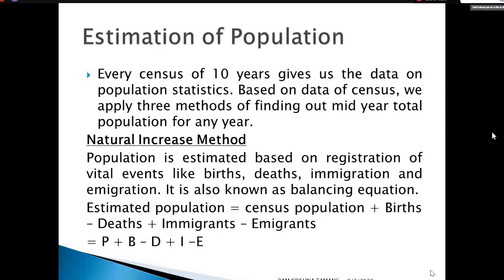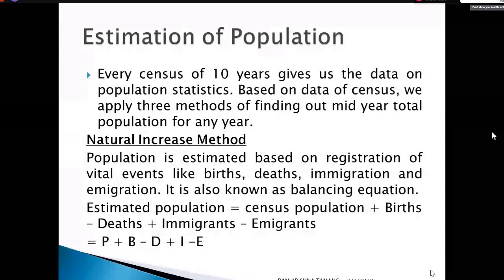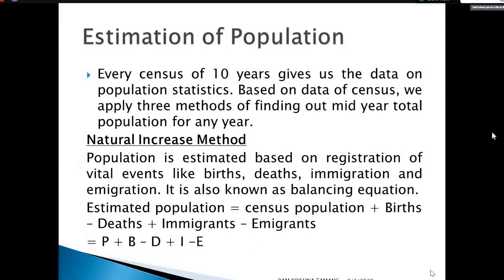Here the population is estimated or forecasted based on the registration of vital events. Specifically, we study three vital events: birth, death, and migration.